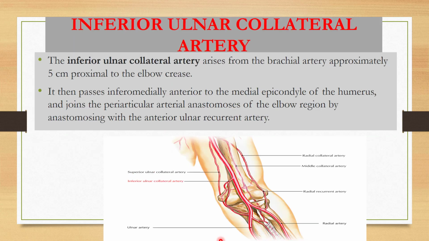The inferior ulnar collateral artery, this is the inferior ulnar, arises from the brachial artery approximately 5 cm proximal to the elbow crease. It then passes inferior-medially anterior to the medial epicondyle of the humerus.